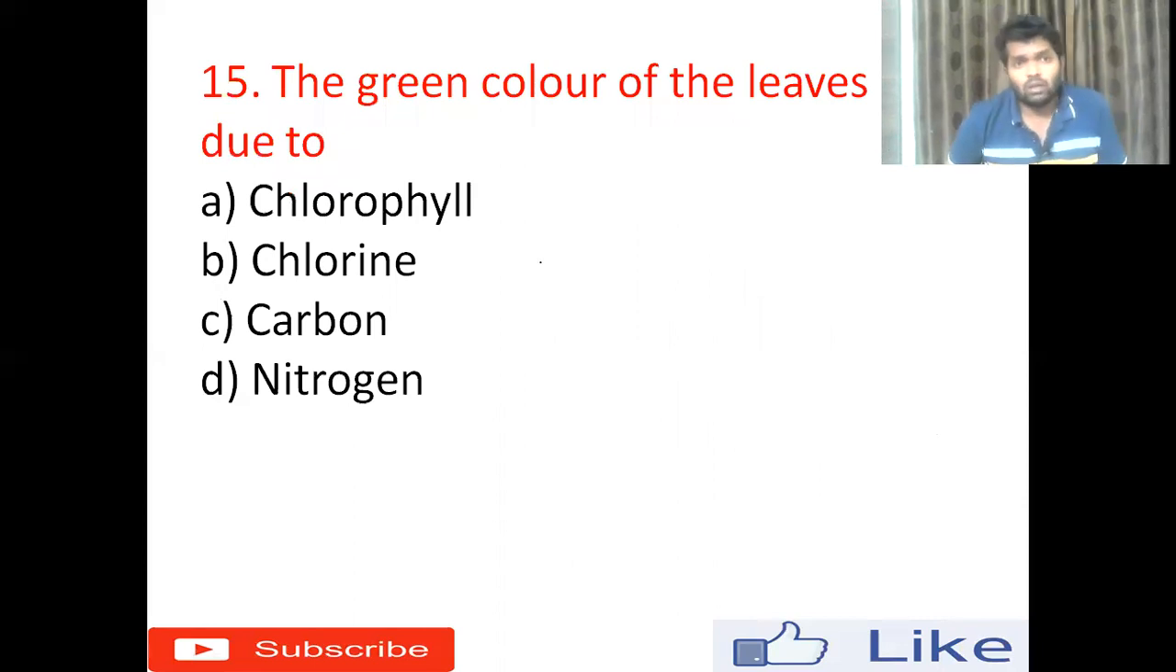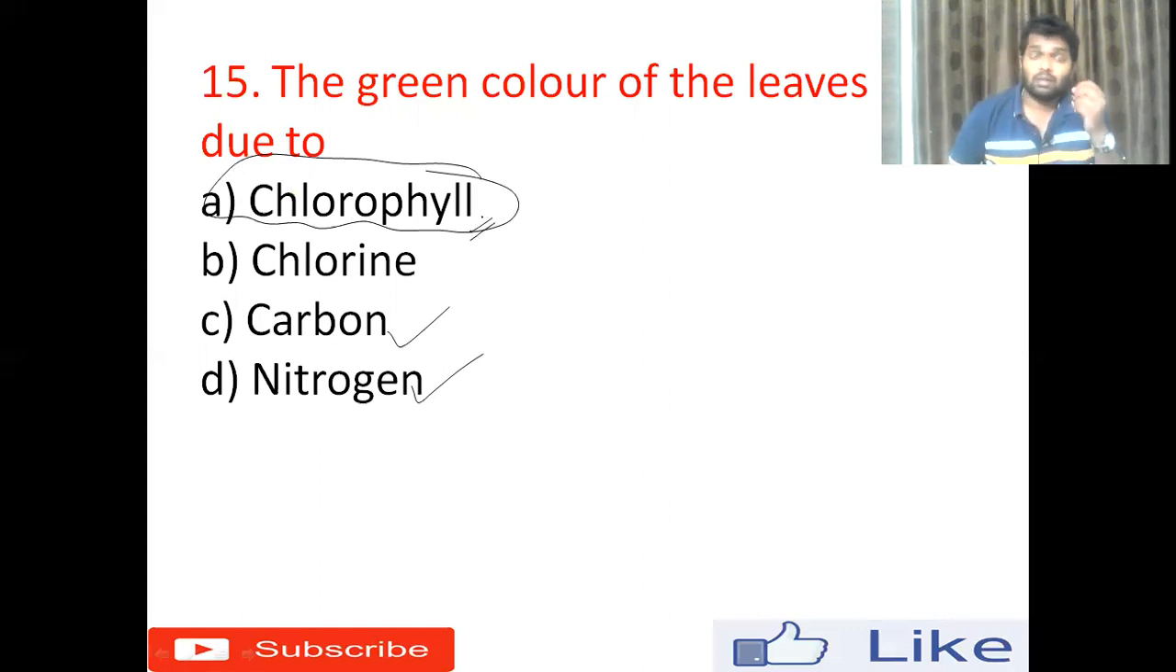Next, the 15th one. The green color of the leaves is due to option A, chlorophyll, option B, chlorine, option C, carbon, option D, nitrogen. The green color of the leaves is because of the pigment called chlorophyll. Chlorophyll is one of the important things required for the leaves, where the food production takes place. I can say that it is the kitchen of the leaves.